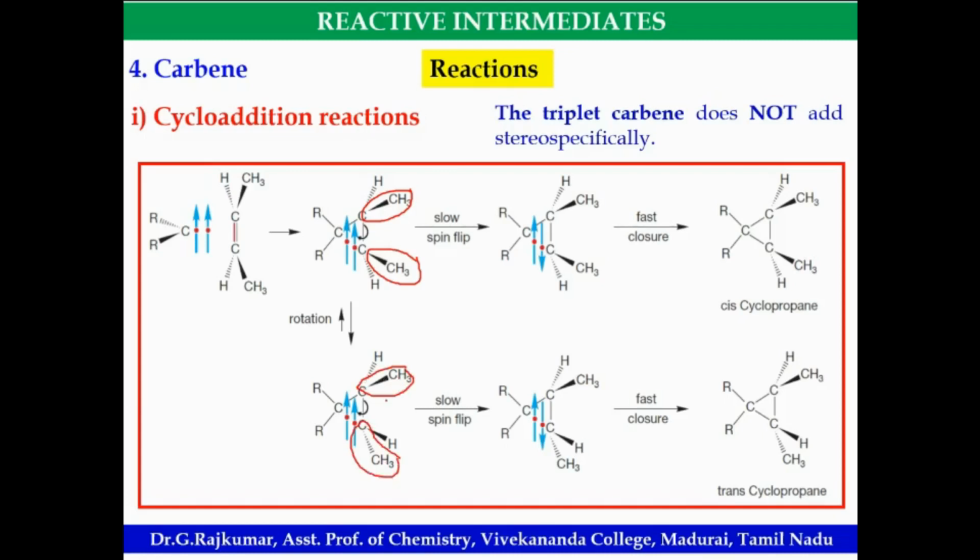One is above the plane, another one is below the plane. This will also give the product. Or it can give the product. I get both equally: 50% cis cyclopropane, 50% trans cyclopropane in the case of triplet carbene. Okay.